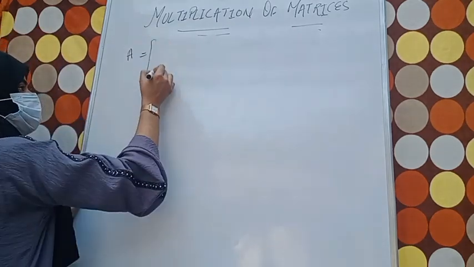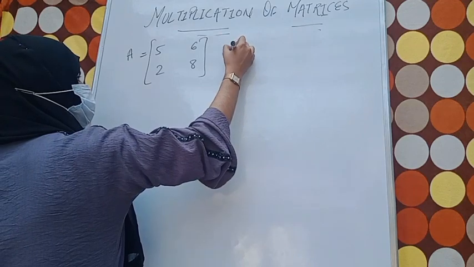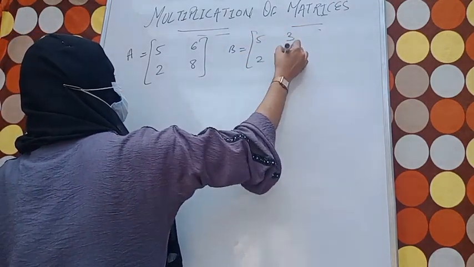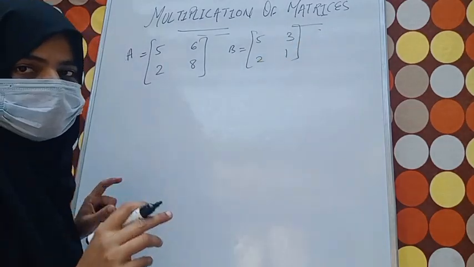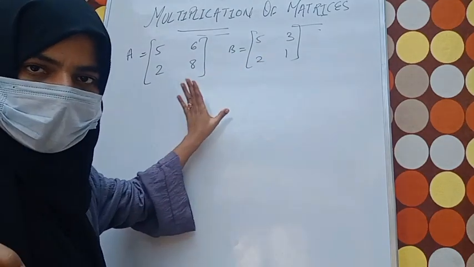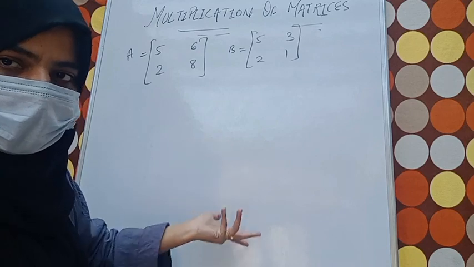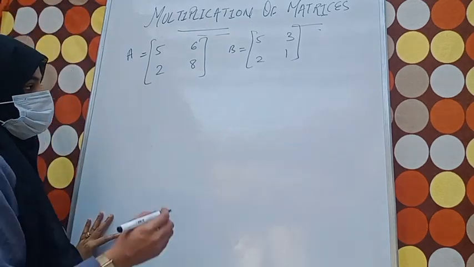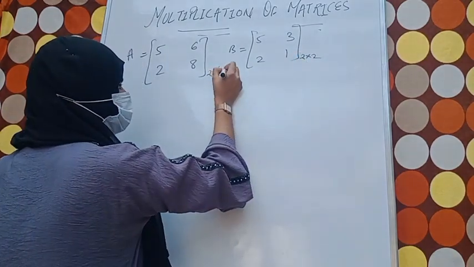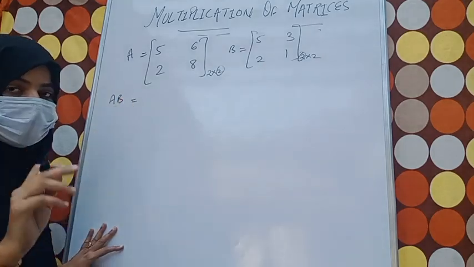Okay. Suppose I have A equals 5, 6, 2, 8 and B equals 3, 2, 1. What I told you: see, the number of columns is equal to the number of rows. You can say it's of the same order. Yes, I know it's of the same order, still, in order to make it clearer, let's see how things will work. So the number of columns equals the number of rows, so AB is possible. How will we do that?